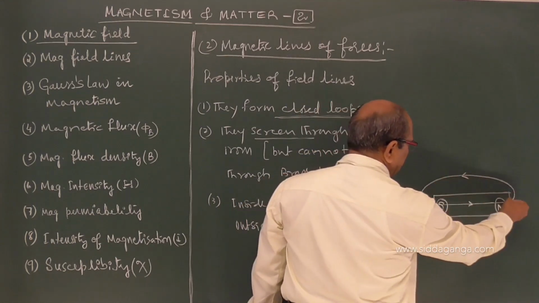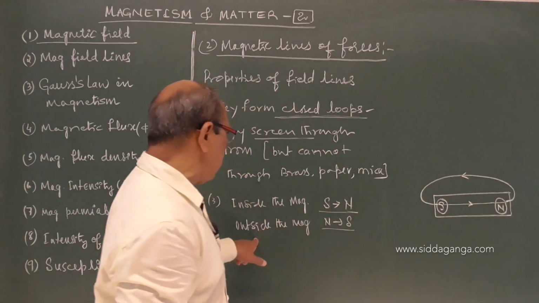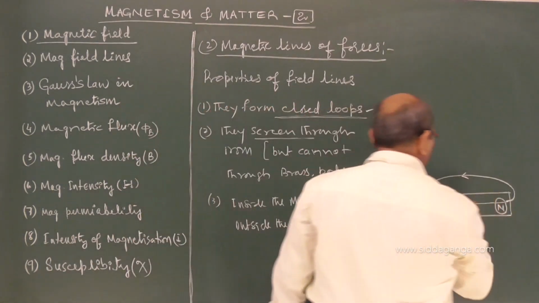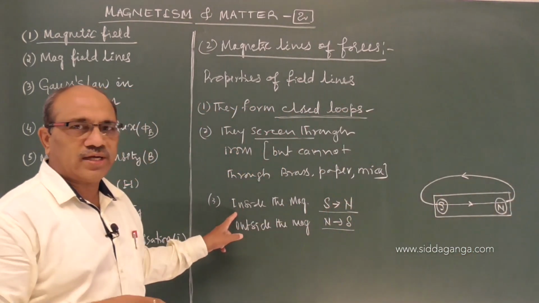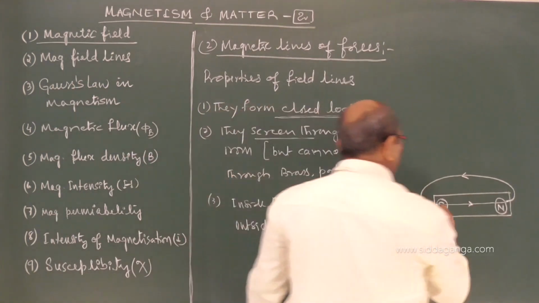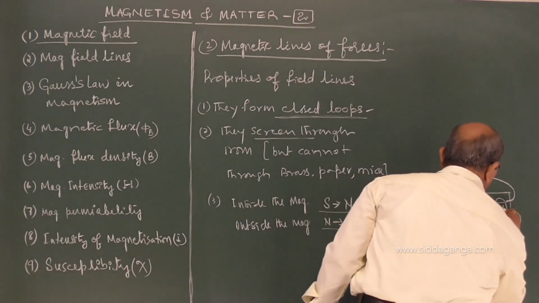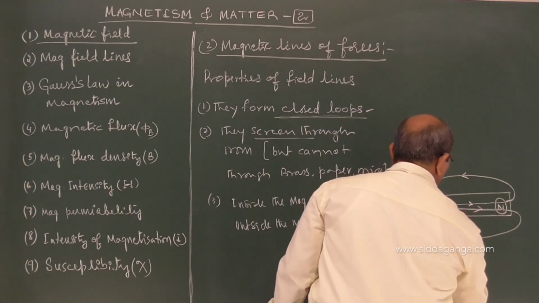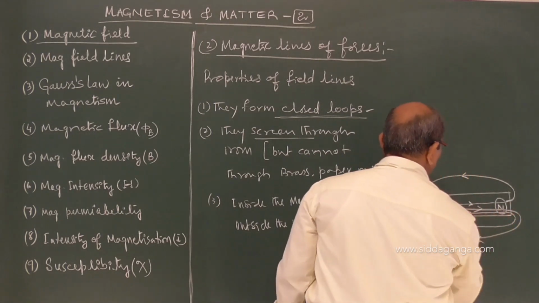You are seeing that they run from north to south outside the magnet and from south to north inside the magnet. In any direction you can see this is how the field lines exist, forming closed loops.